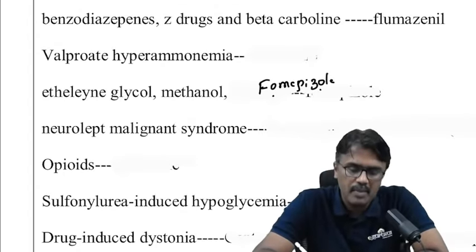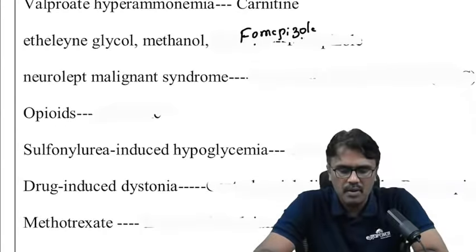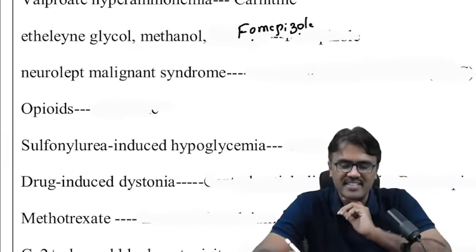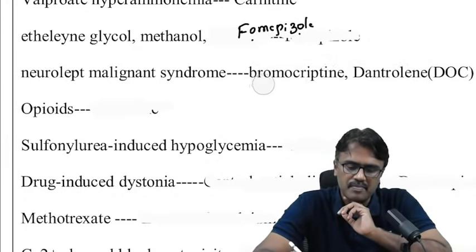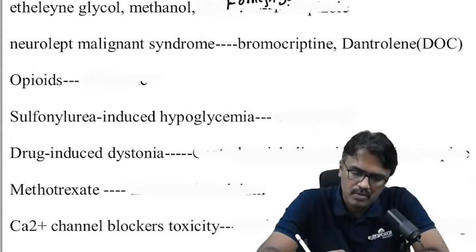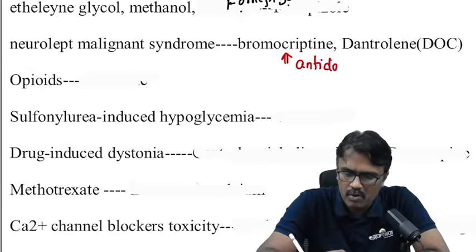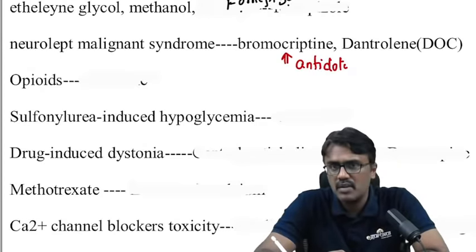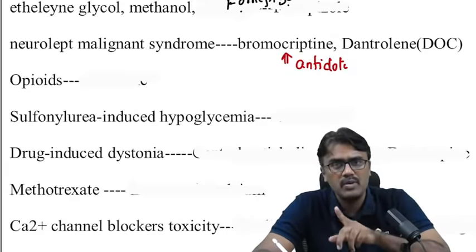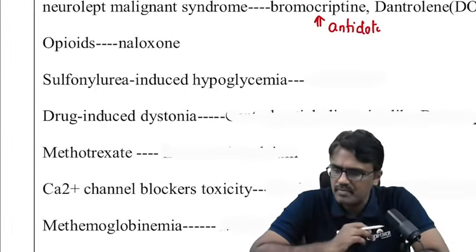What about valproate hyperammonemia? The drug used is carnitine. Neuroleptic malignant syndrome. What is the drug of choice? It is dantrolene sodium. And the drug of choice is dantrolene sodium. If they ask you antidote, please note down. Antidote is bromocriptine. But if they ask you drug of choice, it is dantrolene. Only if you see the word antidote, the answer should be bromocriptine. Opioids, just now I told you, naloxone.